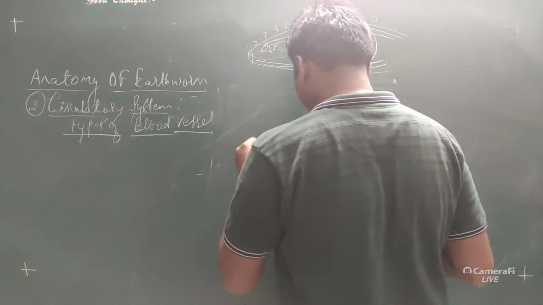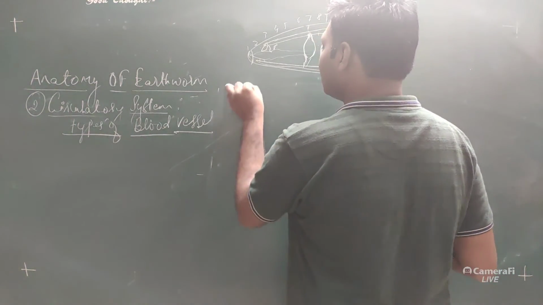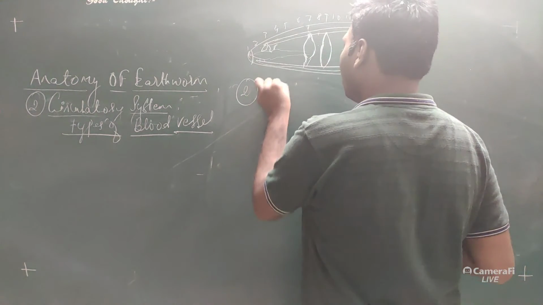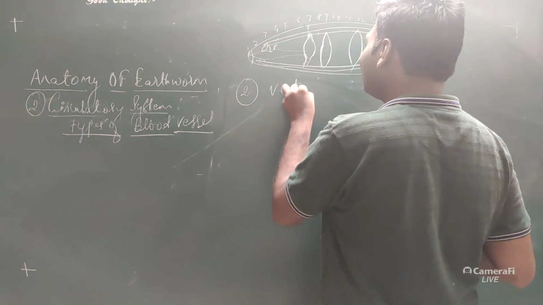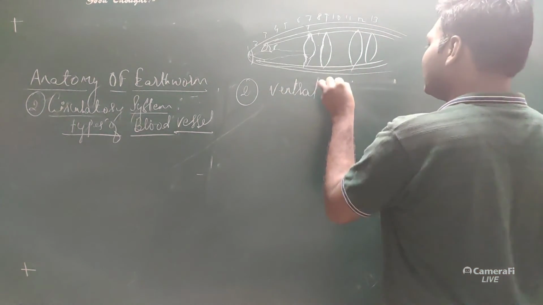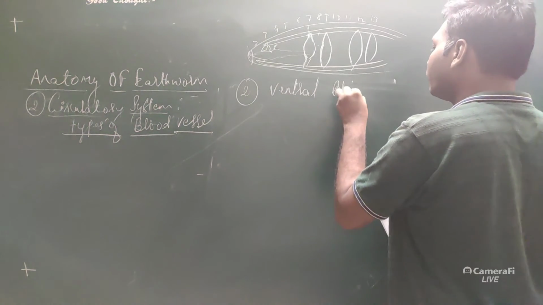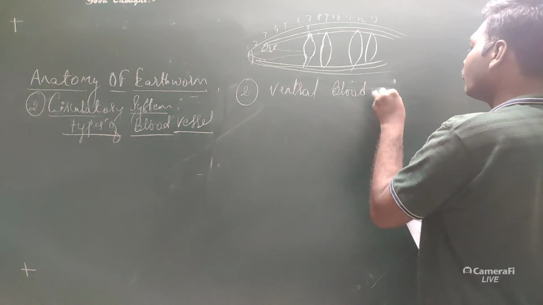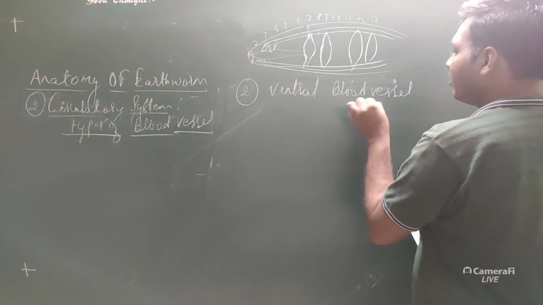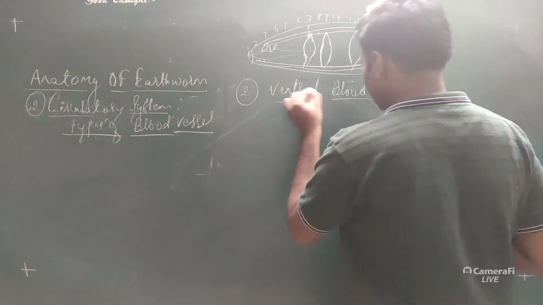Now next, that is the second one, ventral blood vessel. Okay, ventral blood vessel.